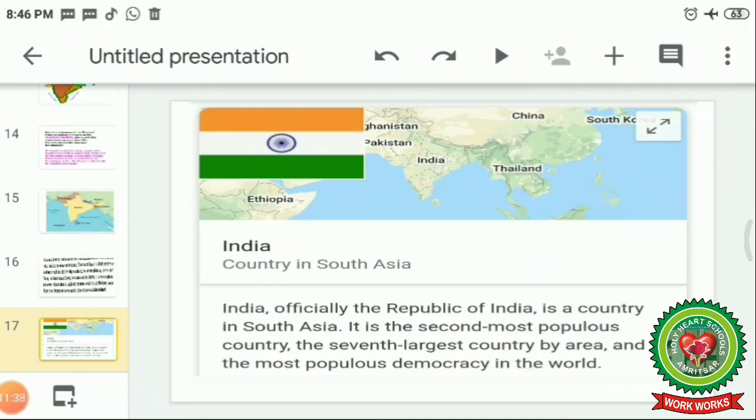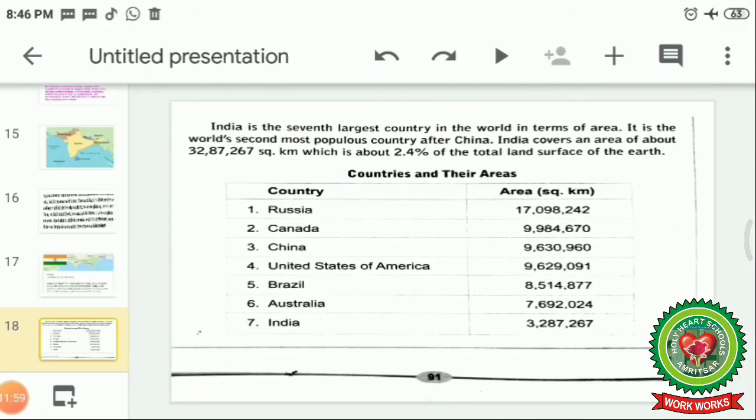Along with this, India, officially the Republic of India, is a country in South Asia. It is the second most populous country in the world, the seventh largest country by area, and the most populous democracy in the world. Now let's start the reading. India is the seventh largest country in the world in terms of area. It is the world's second most populous country after China.